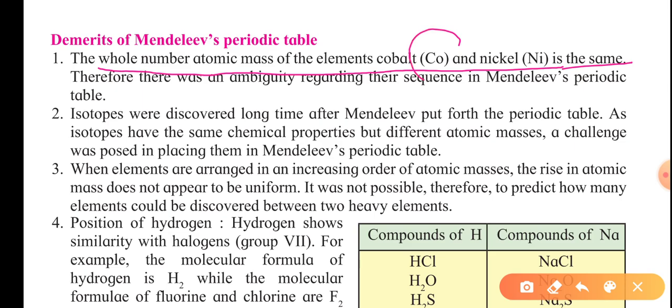That means the atomic mass of this and the atomic mass of this are the same. So whether to place these elements in a single group or somewhere else, this ambiguity is present in Mendeleev's periodic table also.